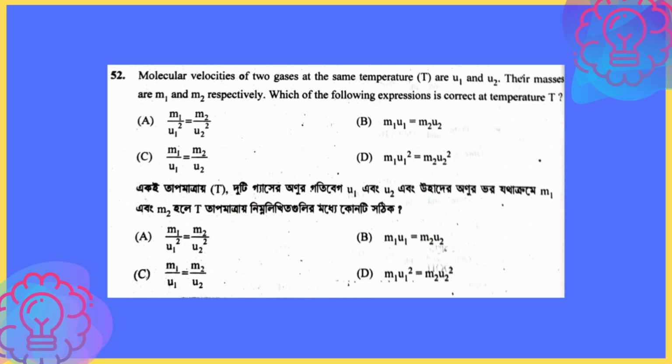Now moving on to the next question. The next question says: molecular velocities of two gases at the same temperature. Keep in mind that same temperature has been mentioned, so you have to be careful regarding that. They have U1 and U2 as their velocities, and their masses are M1 and M2. What is the correct expression? That is your question. So how do we proceed? It's a very simple question. If you know the formula, it just takes 2 seconds to do it.